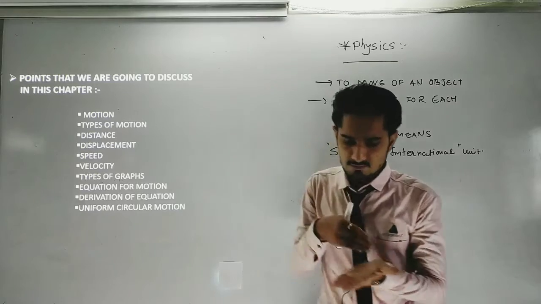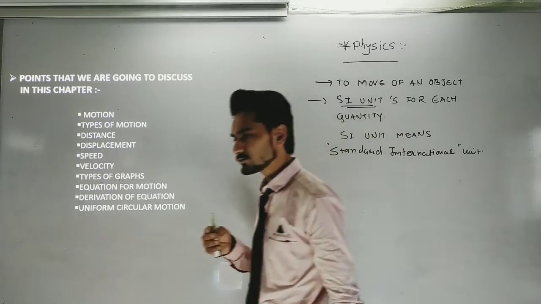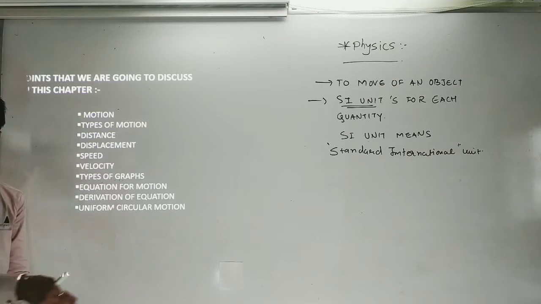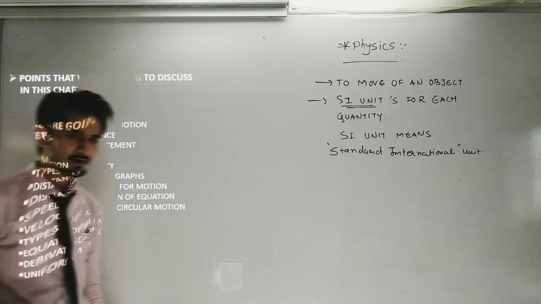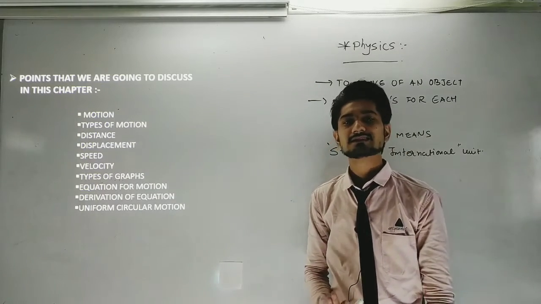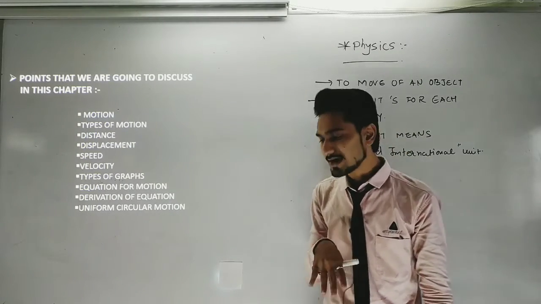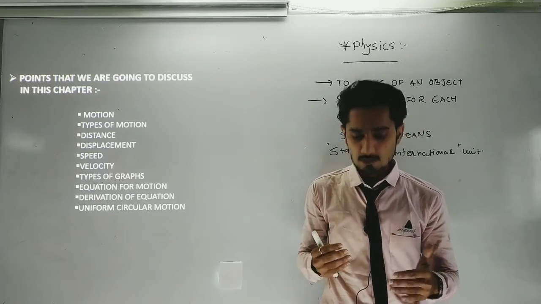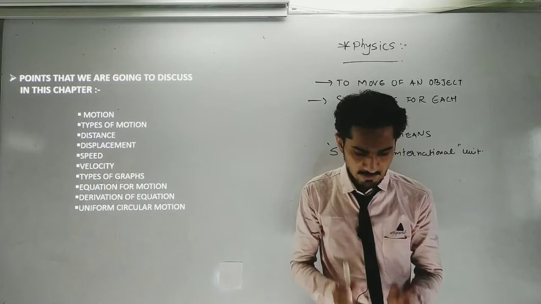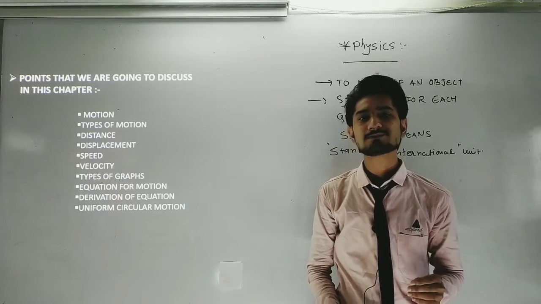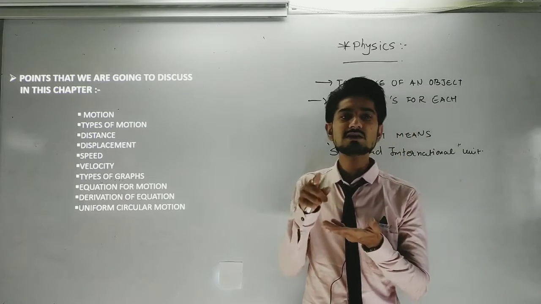If I change my place from here to here, then I have covered some distance. But what happens if I come back to the original place? Then my displacement will be zero, because I have not changed my place with respect to my reference point. I am coming back here, which means my displacement will be zero.